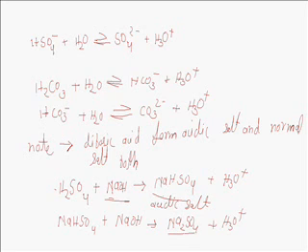Here the salt sodium sulfate is termed as normal salt. So we can simply say that the basicity of H2SO4 is 2.